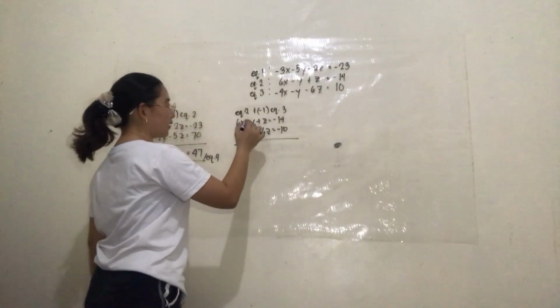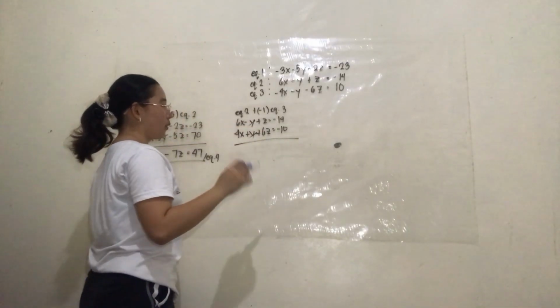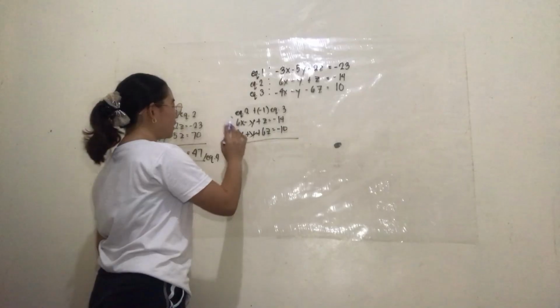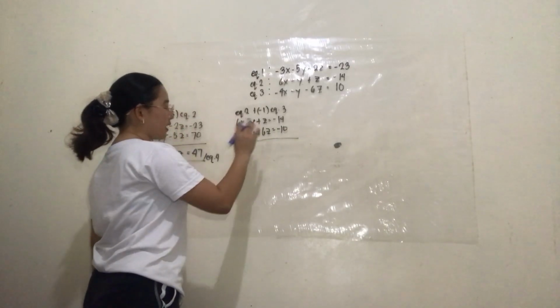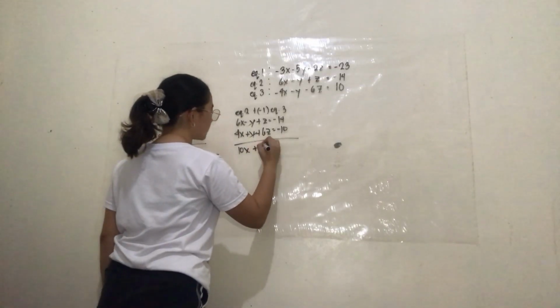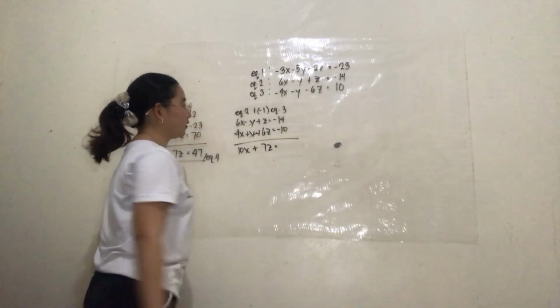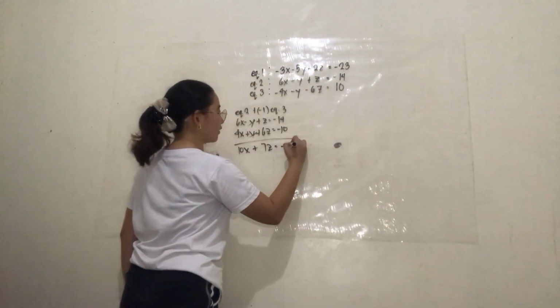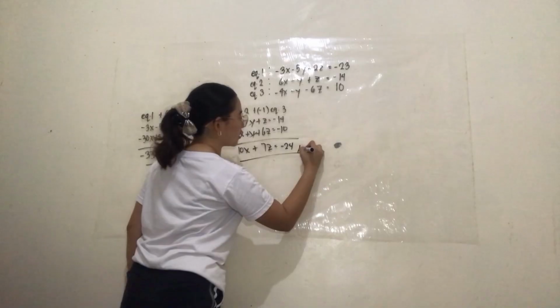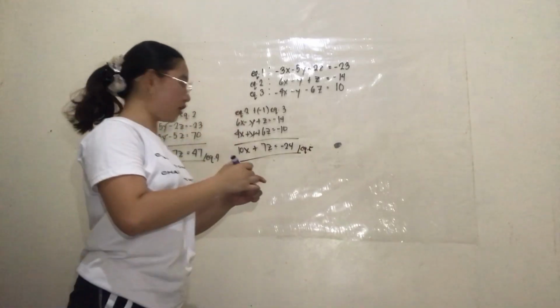So we can eliminate the y because negative y plus y is 0. 6x plus 4x is 10x. z plus 6z is 7z. Then negative 14 plus negative 10 is negative 24. So this is equation number 5.